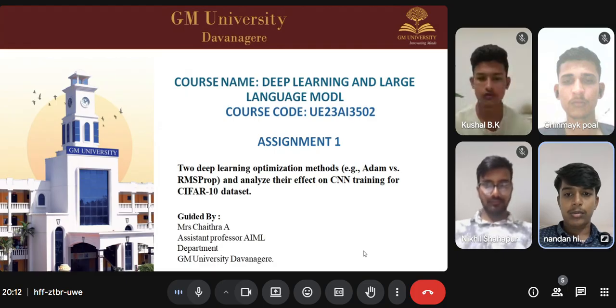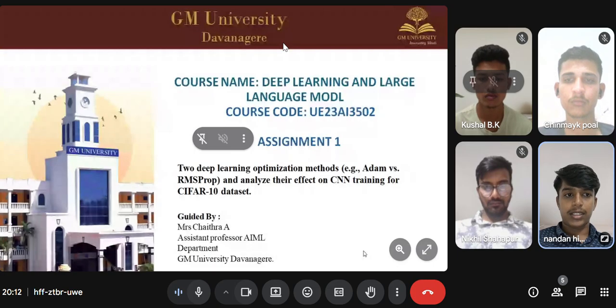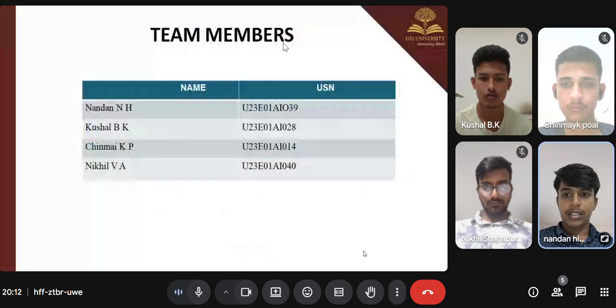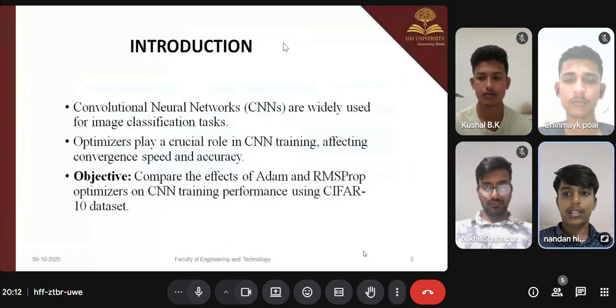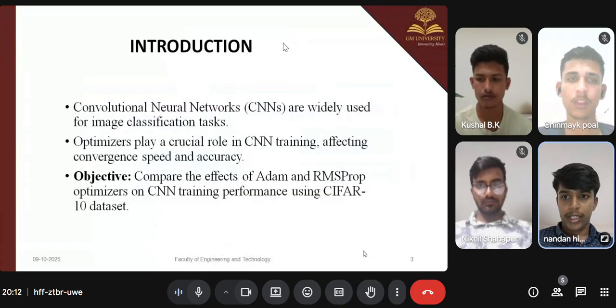Here we have the problem statement: two deep learning optimization methods, Adam versus RMSProp, and analyzing their effect on CNN training for the CIFAR-10 dataset. Coming to the next slide, we have our team members: Kushal, Chinmay, and Nikhil. And we are going to the introduction part of our problem statement.